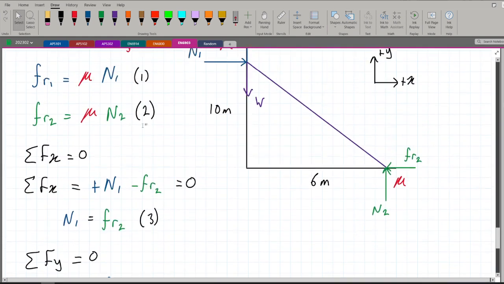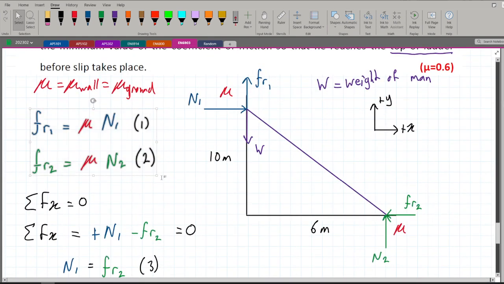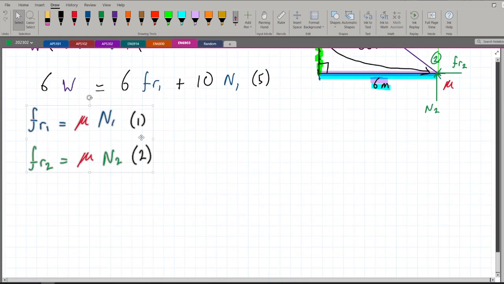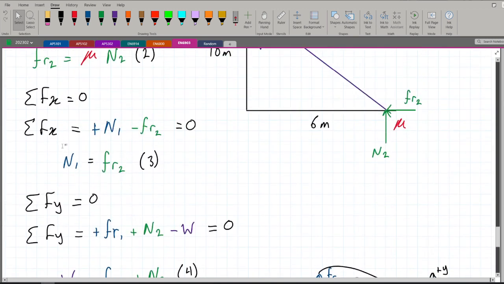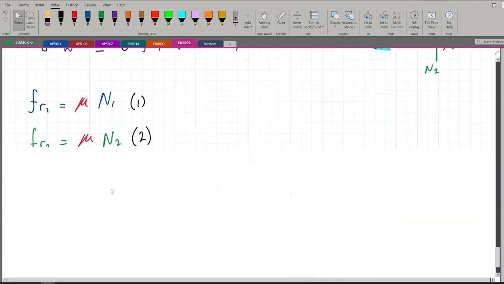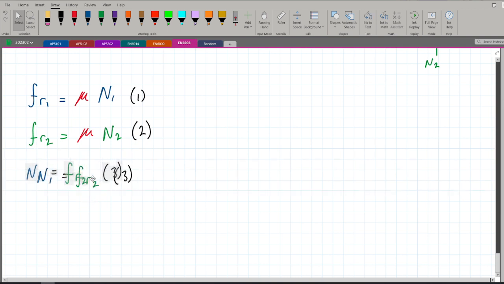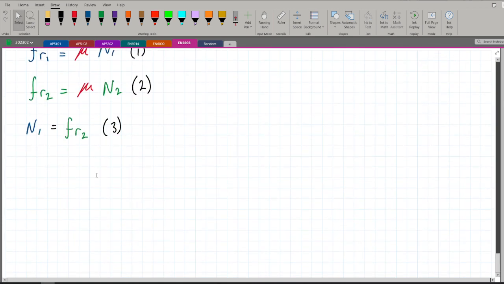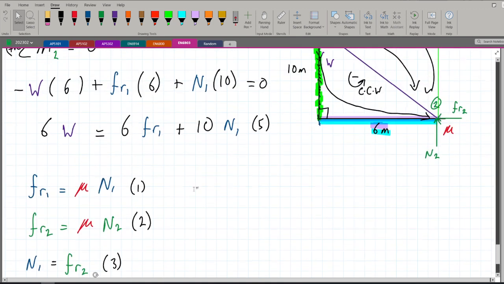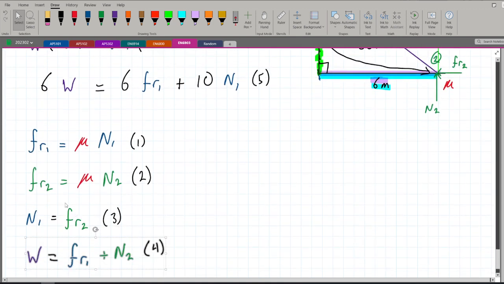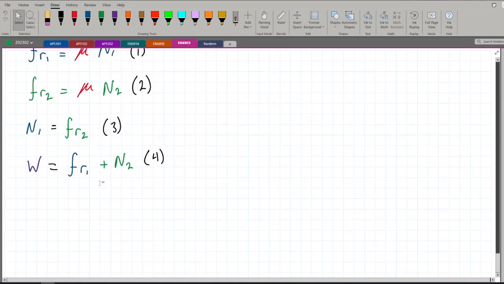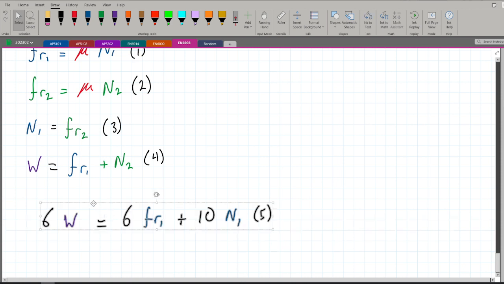Now we're going to take all the equations that we have so we can solve. We have equations 1 and 2 over here, equation 3 over here, equation 4 over here, and equation 5 at the very end. Equation 4 we found using sigma Fy, equation 3 we found using sigma Fx, equations 1 and 2 we found using the friction rules, and equation 5 we found using the sigma moment.